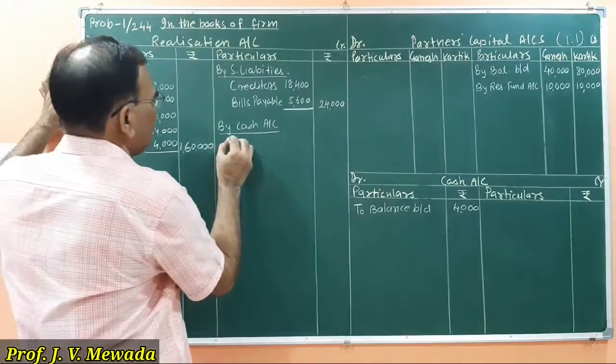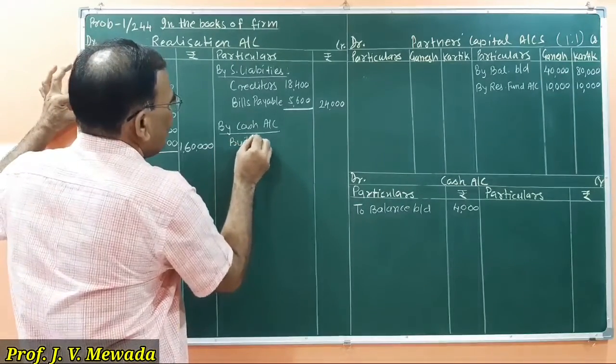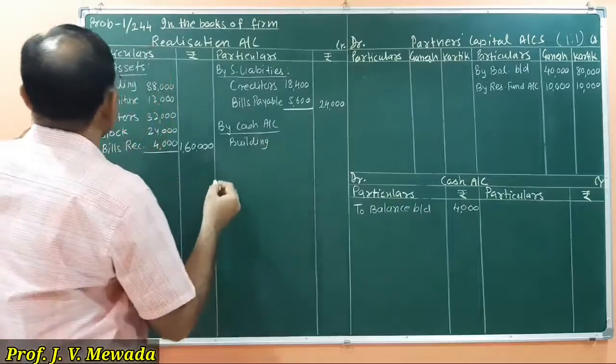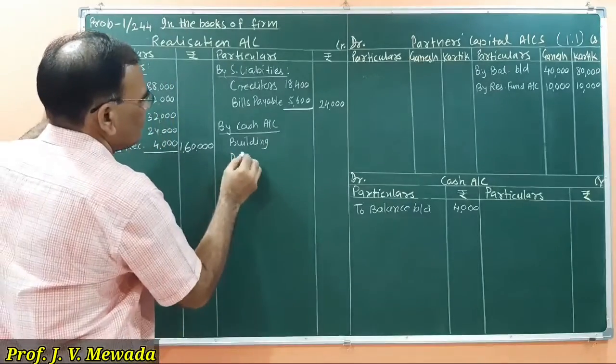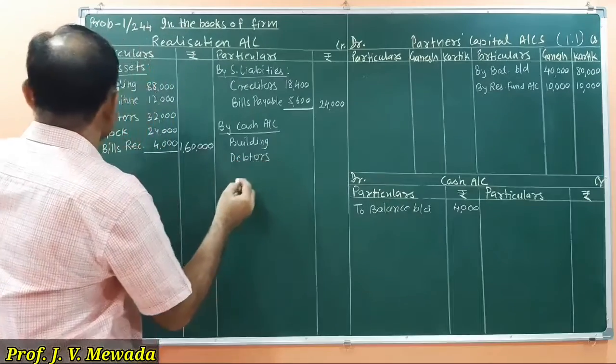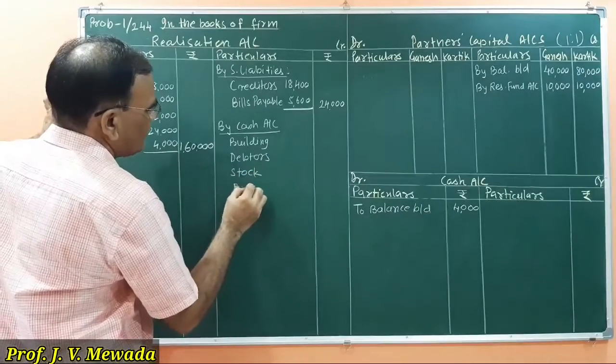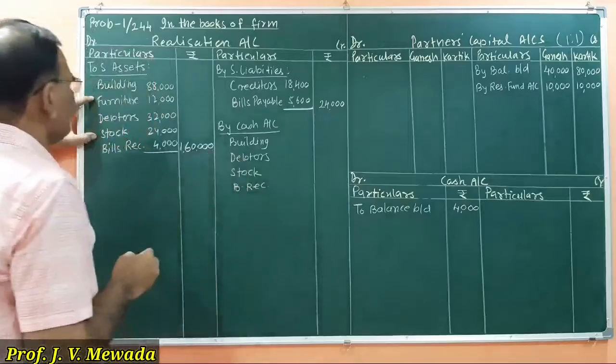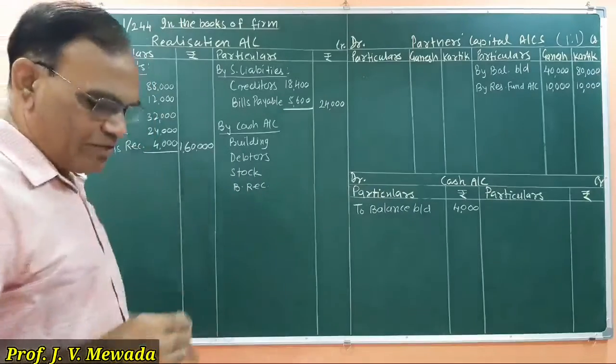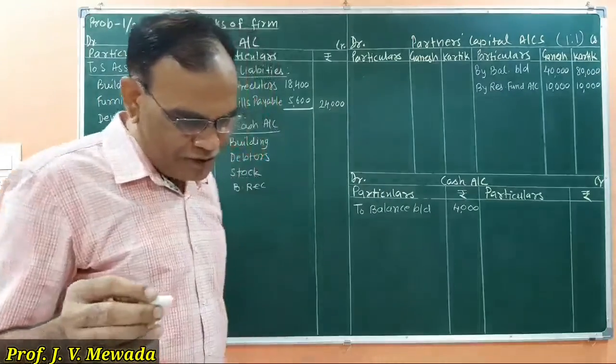So let us first write building, debtors, stock, bills receivable. Okay, and at what price? Let us write 82,000.